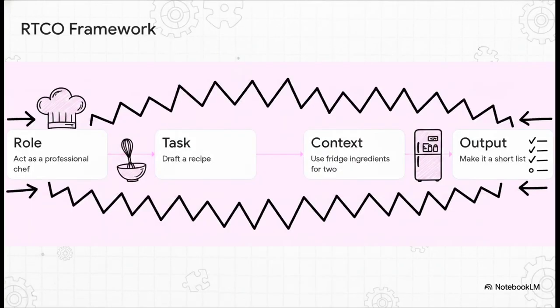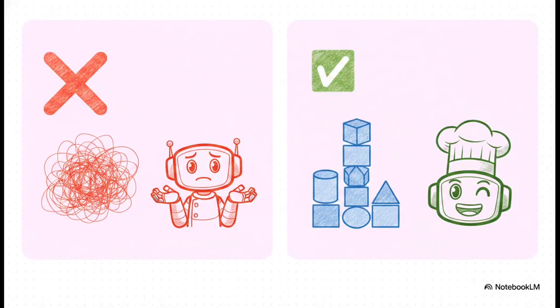But watch how this transforms as we inject our role, task, context, and output elements step by step. First up, the role. Act as a professional chef. Second, the task. Draft a recipe. Third, the context. Use my fridge ingredients for 2 people. And finally, the output. Make it a short list. Notice how we're meticulously building this foolproof set of instructions rather than just throwing a random keyword at the wall and hoping something sticks.